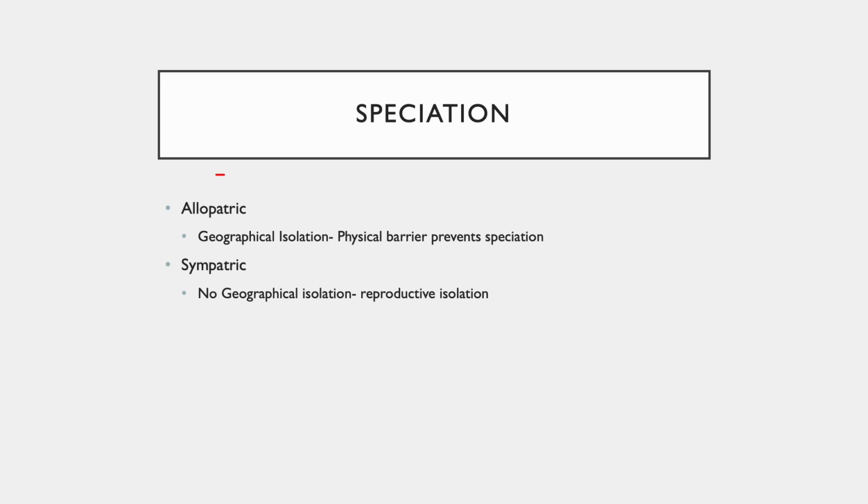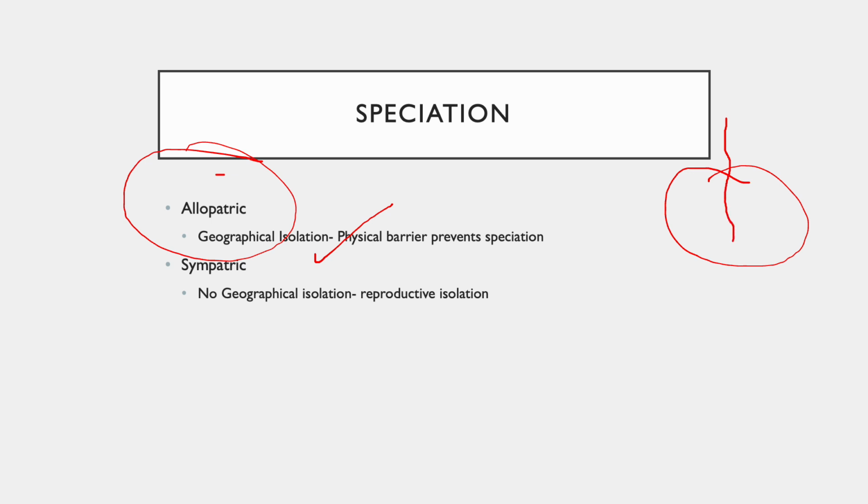There are two types of them. The first one is allopatric. Allopatric refers to when there is geographical isolation or a physical barrier which comes between two species, as a result of which the two species breed separately because of the physical barrier. So let's say in a particular area I have a population of rabbits. Due to, let's say, an earthquake or changes in land movement, a crack develops in the island or the area where they are living, as a result of which the two areas are separated.